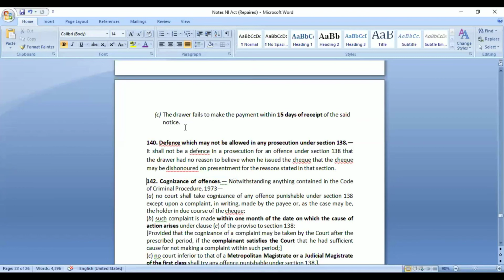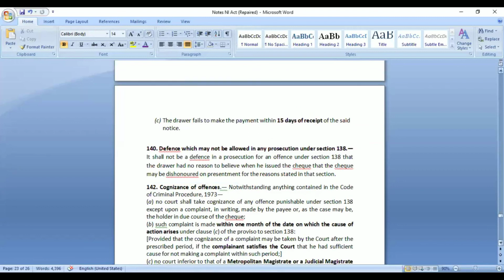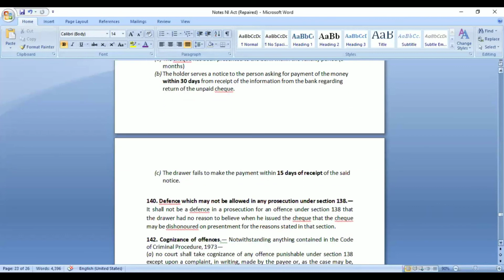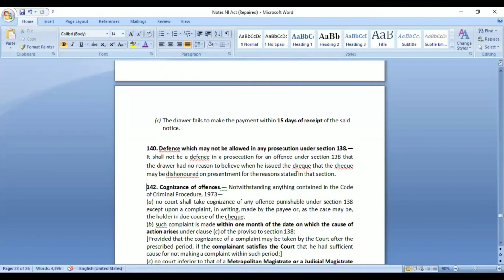So that cannot be a defense, because this act has already given enough scope to the person to correct his mistakes, right? There is a time limit that a notice should be given. After that also, within 15 days he can make the payment, he can issue a new check or things like that. So after that, if a case is filed under section 138, the person cannot just go to the court and say that I was not even expecting that this would happen. So he cannot do like that.